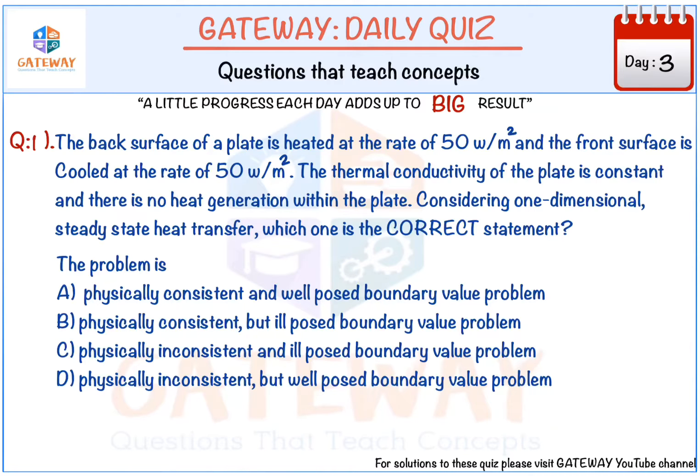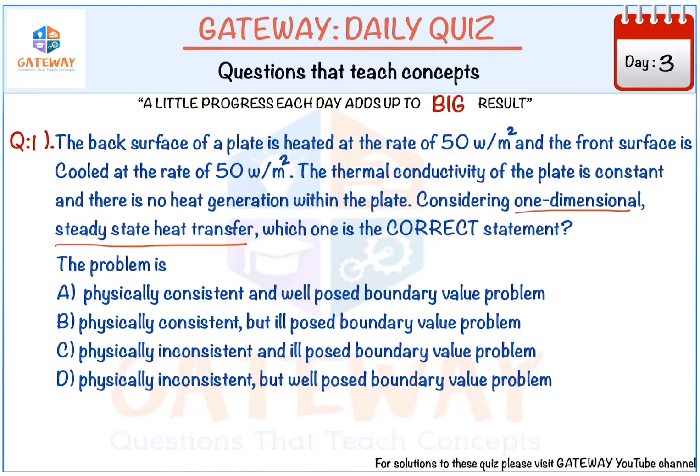Here there are two key terms in the question. One is being one dimensional. We know what is meant by one dimensional. Heat transfers only in one direction. There is no other dimension here. And what is meant by steady state heat transfer? Whenever we see a term called steady state, it is always with respect to time. If you see uniform, you generally will see in fluids. There it is with respect to space. So whenever we say steady state, it is with respect to time.